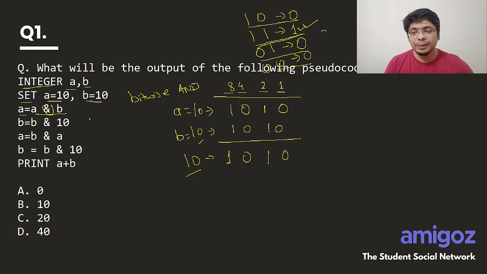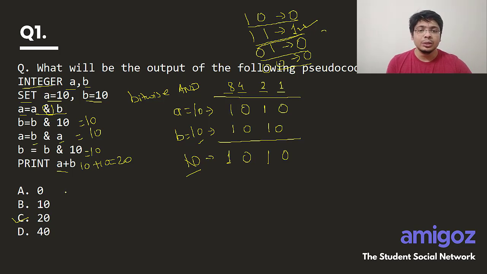So b is equal to b & 10. What is the value of b? It is 10. 10 and 10 is 10, so b will again remain 10. a is equal to b & a, which means b is 10, a is 10, hence the result will be 10, as we have seen already. So b is also 10, a is also 10. Print a plus b: 10 plus 10 is equal to 20. Hence C is the answer. So it's a very simple question, and pseudocodes are generally simple.